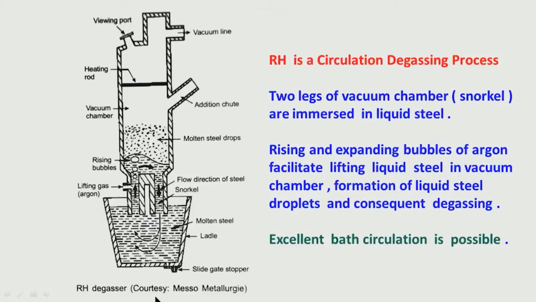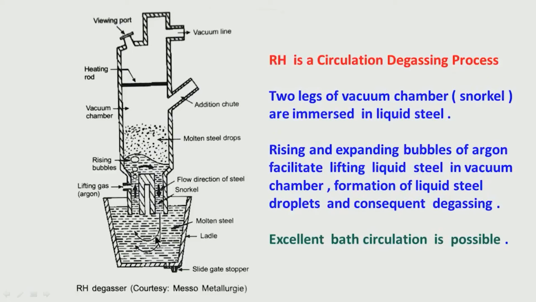Here we call it RH degasser, that means degassing is possible. So, how are we doing degassing? This is interesting, this is called the circulation degassing process. Unlike VD and VAD, where we are taking the ladle where the liquid steel is, inside the vacuum chamber, and we are evacuating using the pump. So, the vacuum is created and degassing will be there in the process. But here you just look at what is happening, there is a vacuum chamber.